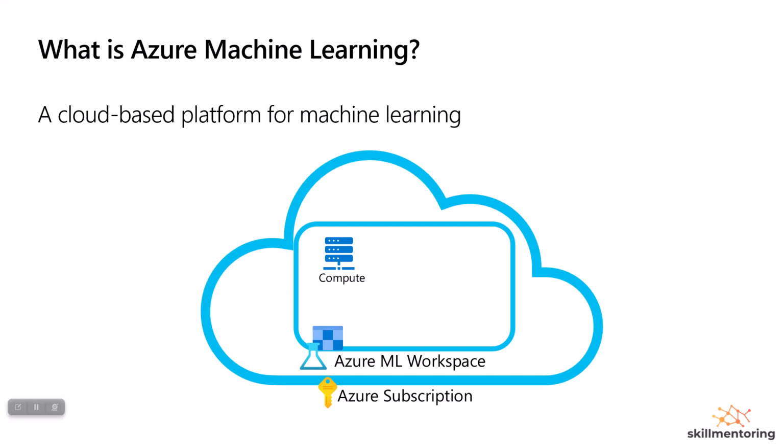Within this machine learning workspace, you can use different types of compute, different sizes, different computing power in order to run your algorithm against the sample data. And then it can also involve activities like dividing the data set into training and validation sets, then testing them, refining them, and testing them again.